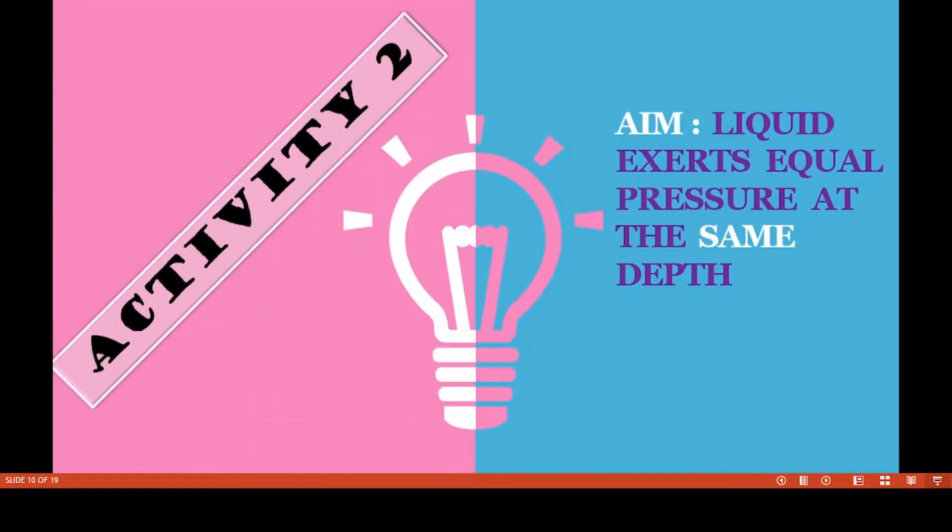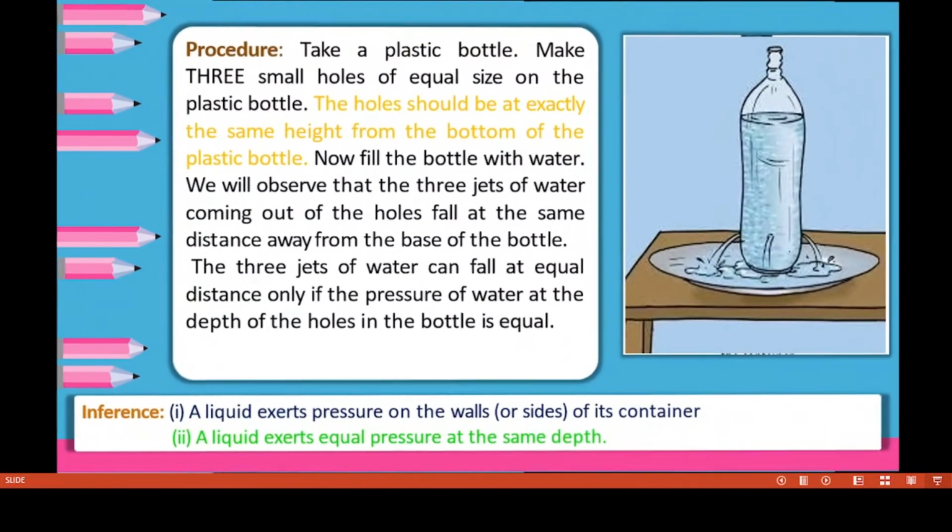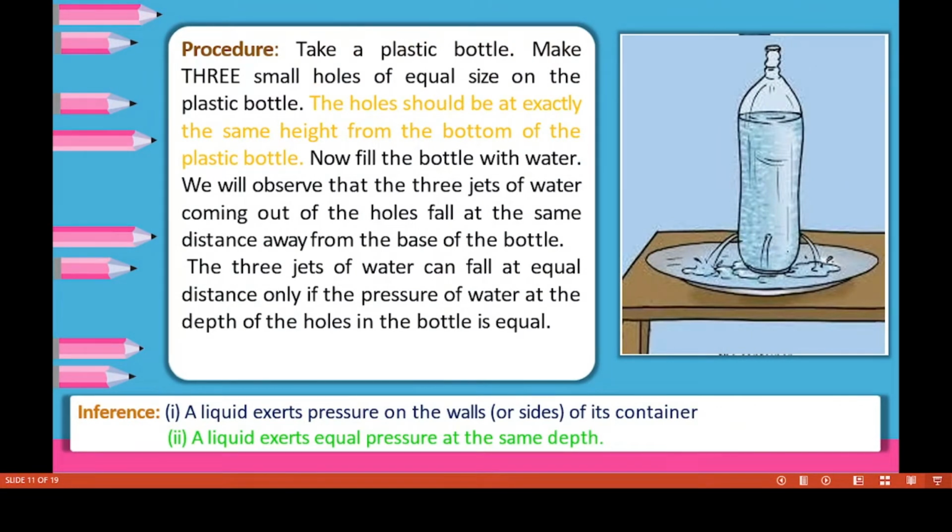That's good. Now we have to discuss activity 2. Liquid exerts equal pressure at the same depth. Now we have to see the activity. Now I have to take a plastic bottle and make 3 holes of equal size. The holes should be exactly at the same height also. You have to measure using a scale, take the same height and make the holes. Now I have to pour water fully.